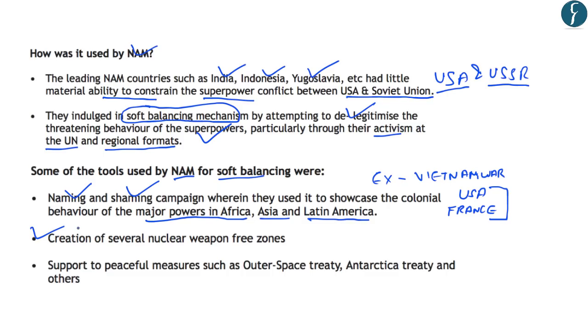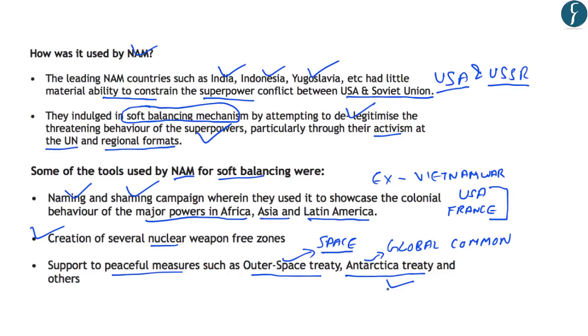So the non-alignment countries were against the use and misuse of nuclear power. Thirdly, the NAM countries supported the peaceful measures such as the Outer Space Treaty and the Antarctica Treaty, etc. And regarding the Outer Space Treaty, you should know that it talked about the peaceful use of space, which means that the outer space should not be used for military purposes. Further, the Antarctica was to be treated as a global common and should not be colonized by the superpowers of that time. So this means that the world had equal rights over the Antarctic continent, which was not colonized till now.